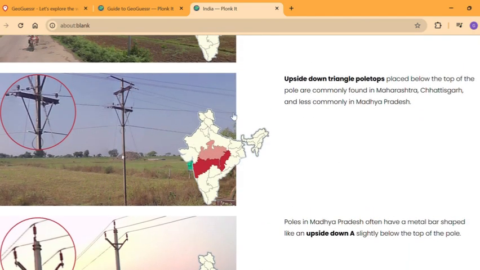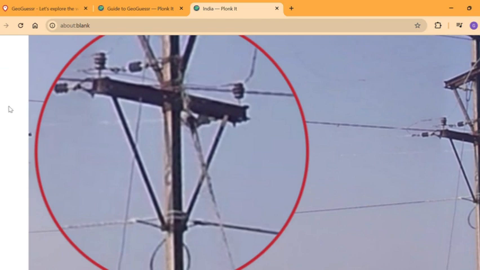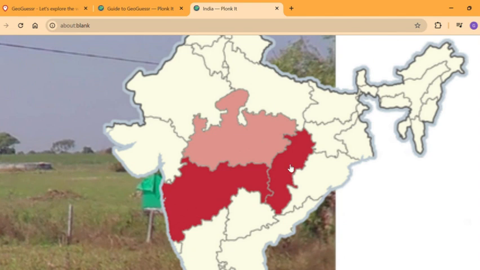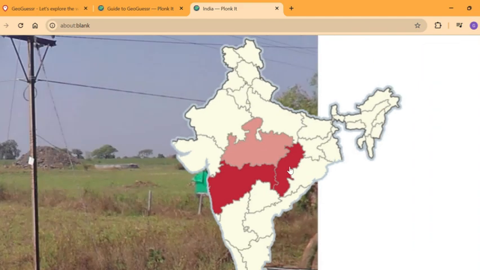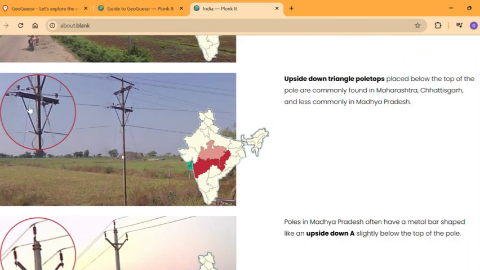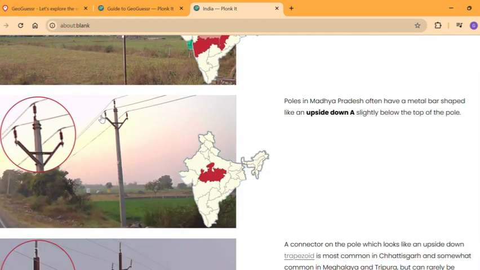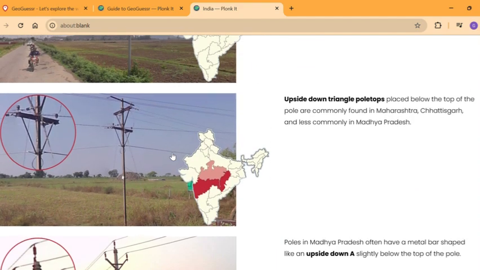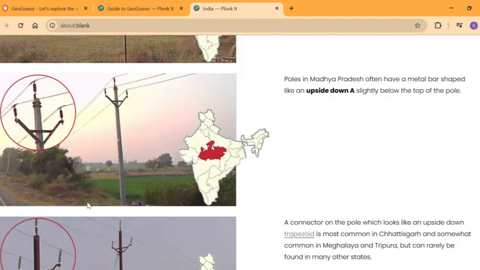So upside down triangles, basically triangles that have upside down connecting all these things, are common in Madhya Pradesh as well as sometimes in Chhattisgarh and Maharashtra. Actually no, they're common in Maharashtra, less common in Madhya Pradesh, as well as sometimes less common in Chhattisgarh. So upside down triangles. Madhya Pradesh actually has mostly A concrete poles, so basically an upside down A. So this upside down triangle, upside down A, all these are very common in Madhya Pradesh.